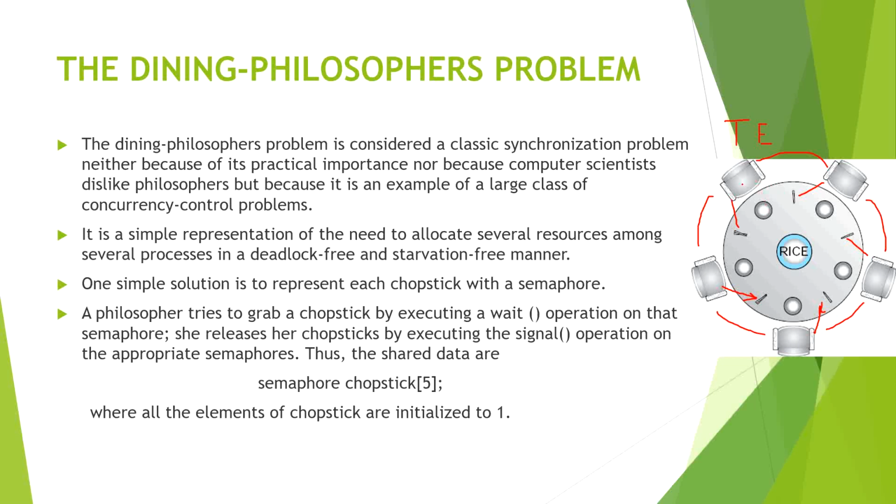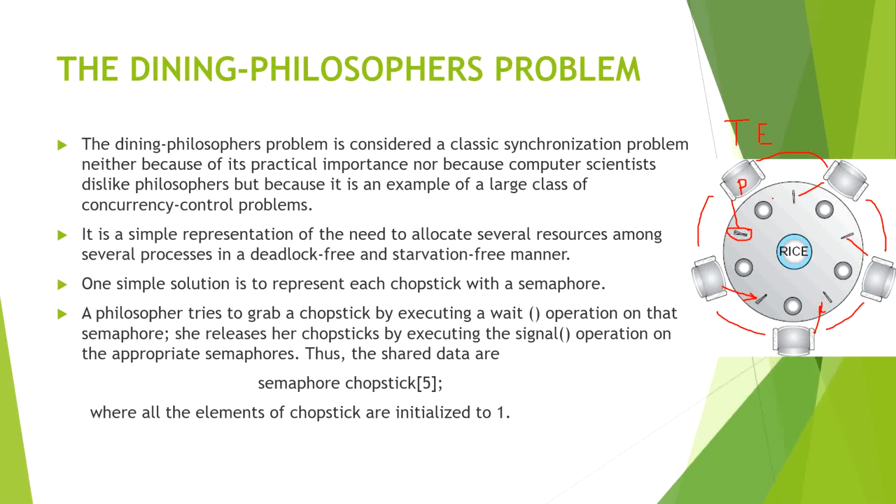So how to solve this problem? One simple solution is that we can solve it with semaphores. Each chopstick will be represented by a semaphore, and each philosopher will be treated as a process, and it will check whether the chopsticks are empty, meaning free to use or not.